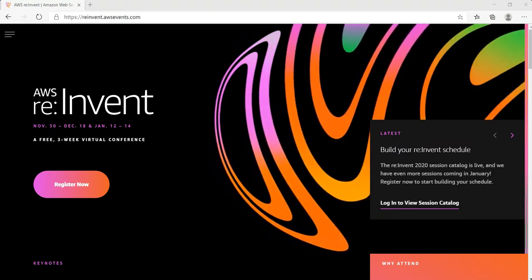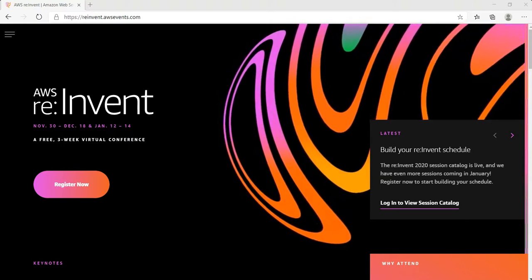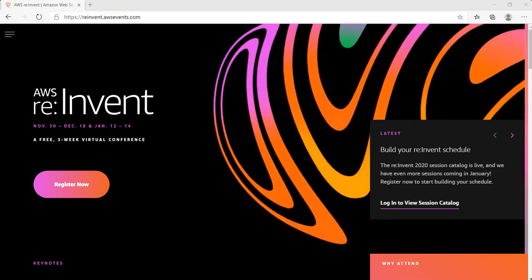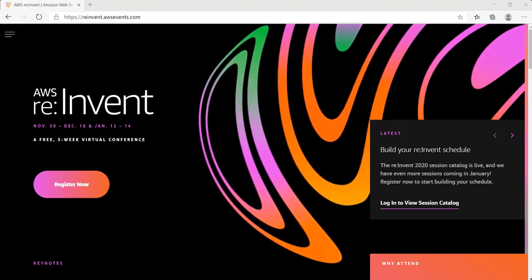So if you are a cloud architect, system admin, or a cloud engineer, or a project manager, or a cloud practitioner, or in any way related to the AWS Cloud Platform, you must attend this event.